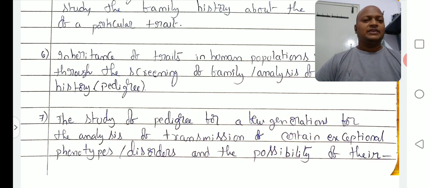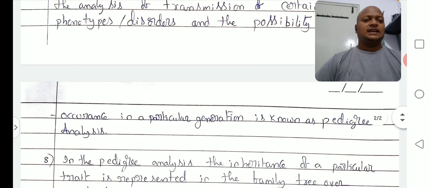In the seventh point, what is given? The study of pedigree for a few generations for the analysis of transmission of certain exceptional phenotypes or disorders, and the possibility of their occurrence in a particular generation, is known as pedigree analysis. Is there any possibility or not? Whether the disorder is carried forward to the next generation or not should be examined by studying the family history, the family chart. That is called pedigree analysis.